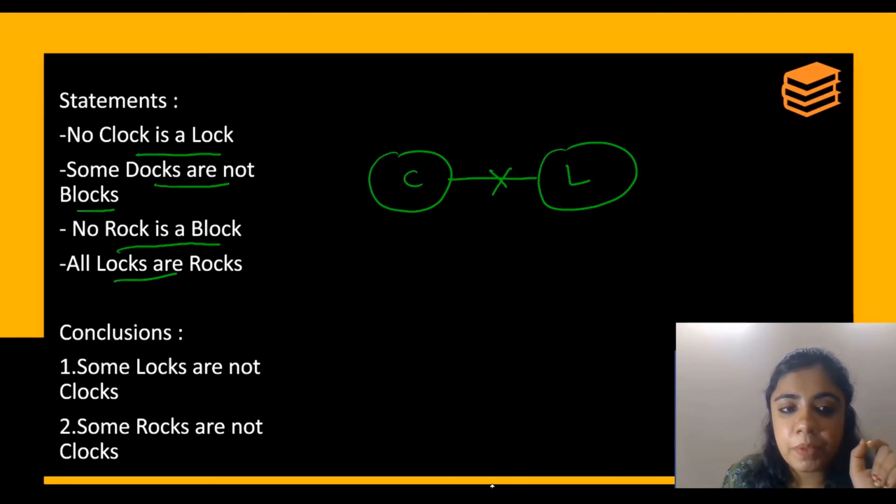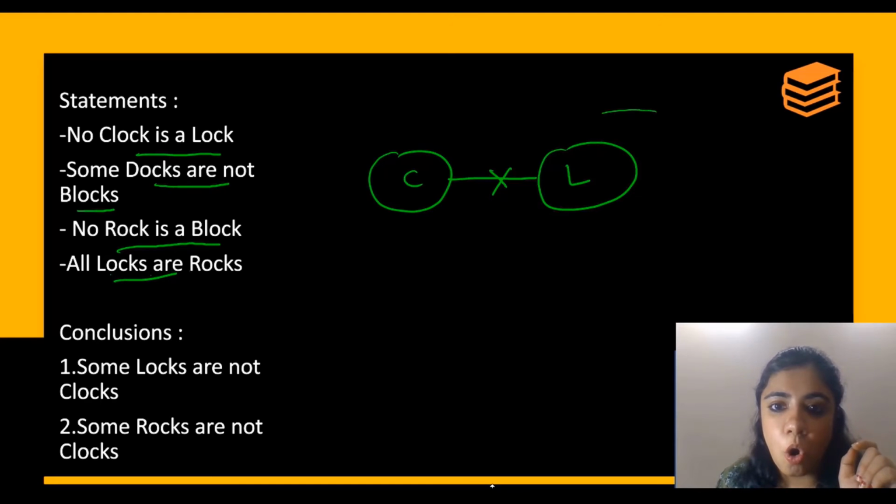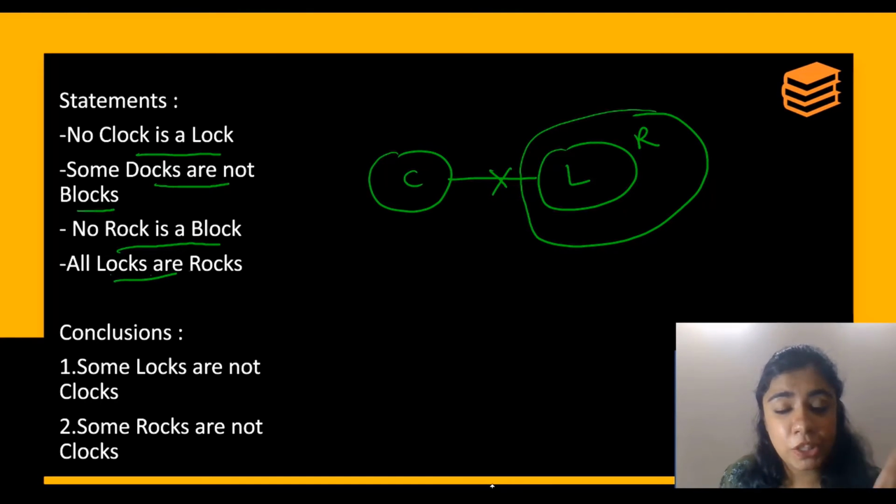See the fourth one. All locks are rocks. So all locks are rocks. Now the question is, clock and lock cannot intersect, but clock and rock, if required, can intersect. It is possible. Okay? Because they don't have a cross. Now see the third one. No rock is a block. So no rock is a block.